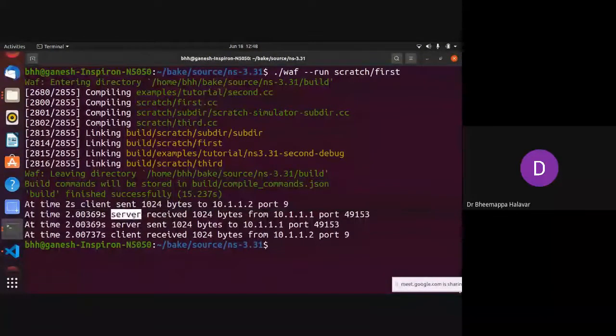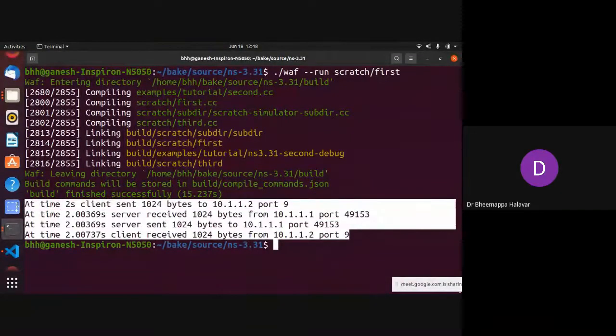When does the server receive? The server received at this particular time. You can see the nodes: 10.1.1.1 is the client and the server is 10.1.1.2. The network ID we saw, the communication and the port number are all appropriate. So this is a simple point-to-point simulation.